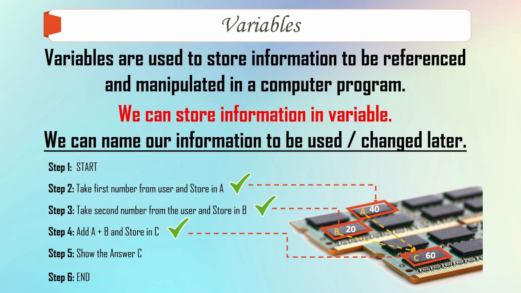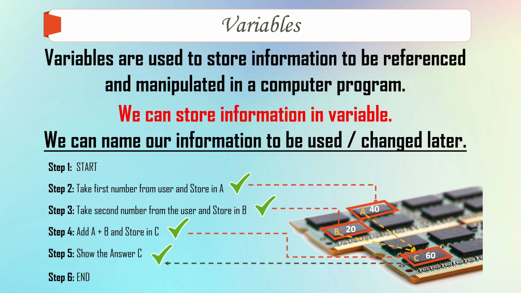So what is stored in C now? 60. So on step number 5, when we say show the answer C, the computer will refer to that memory location where C is, retrieve the value of C, that is 60, and print 60. So this is a variable and this is how an algorithm works.